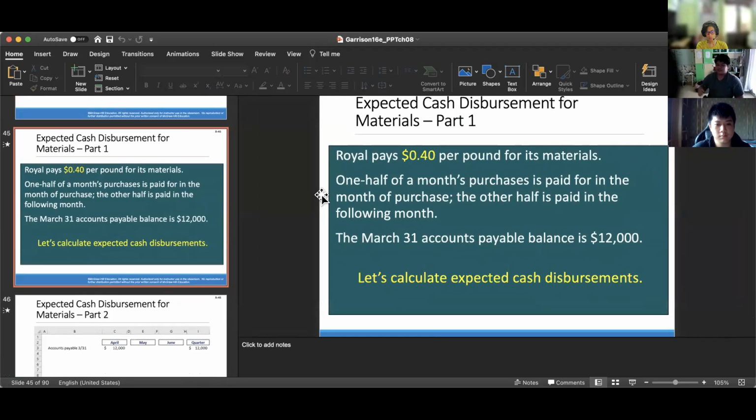Expected cash disbursement for materials. Let's say that Royal pays $0.4 per pound for its materials. Half of a month's purchases is paid for in the month of purchase. The other half is paid in the following month. The March 31st accounts payable balance is $12,000. Let's calculate the expected cash disbursement.